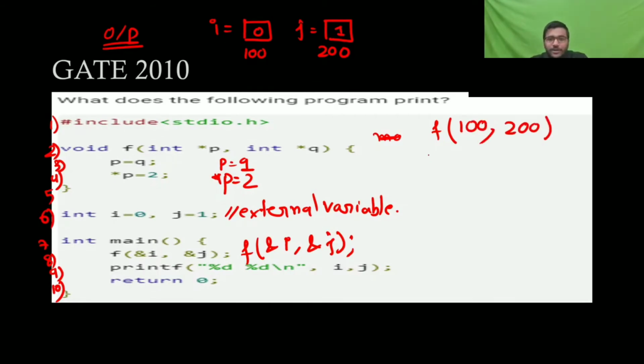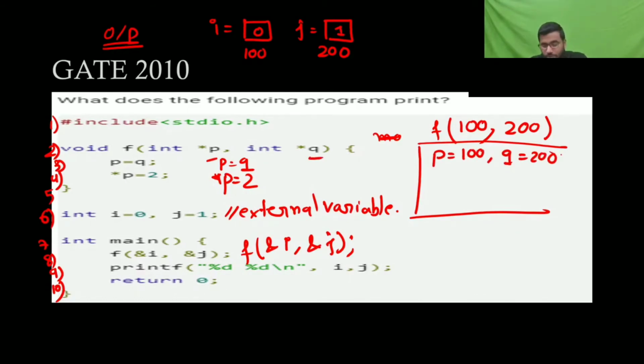It means when main has called, p is your 100 and q is your 200. In this way you do p equal to q. So you are doing p equal to q. Now it's 200. So both p and q are pointing there. P is also pointing here, q is also pointing here. Now value at p, see how you will execute. Value at p is equal to 2. Value at 200 is going to, now you are writing 2. Okay. Now it's returned.